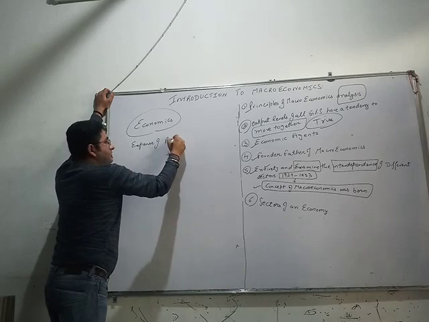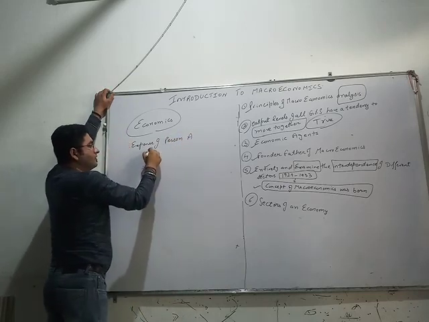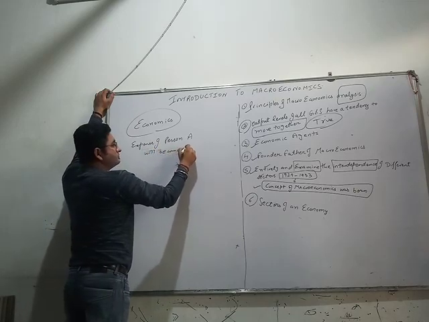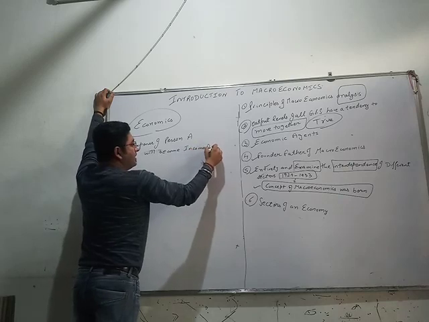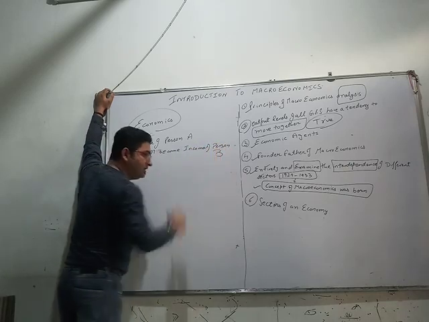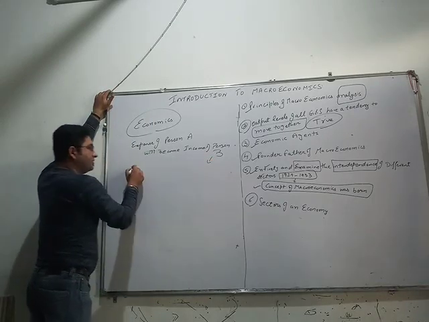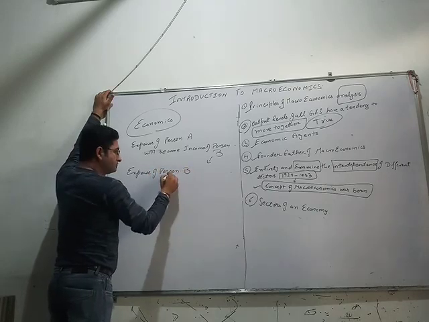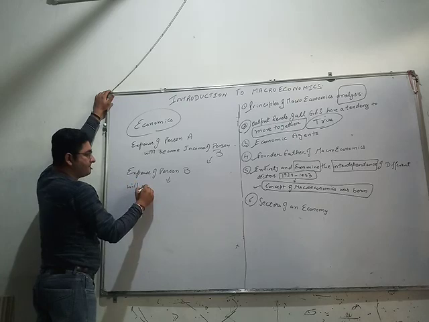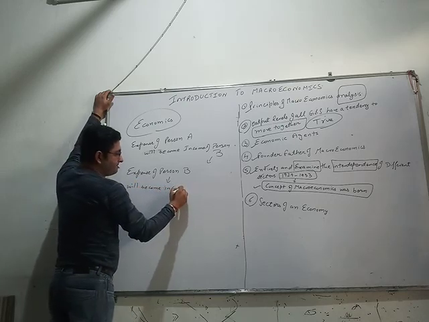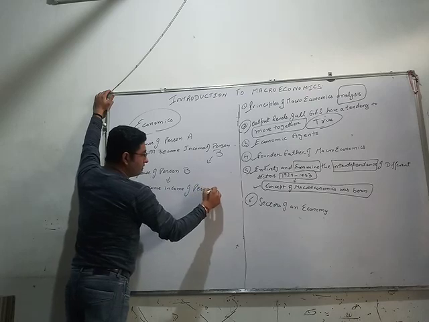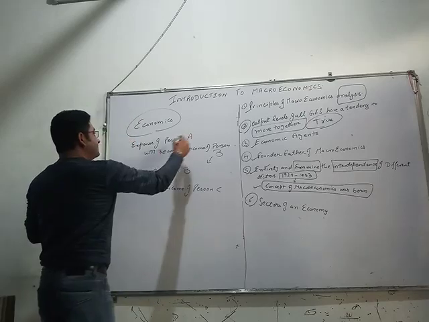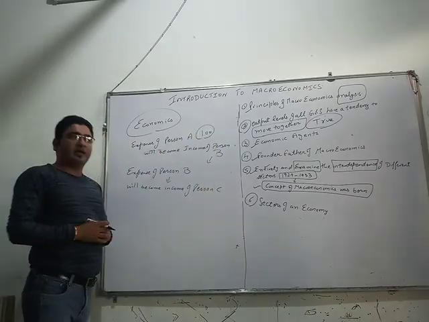expense of person A will become income of person B. Then expense of person B will become income of person C. And likewise, for example, if I have earned rupees 100, I am person A, then I have the income.